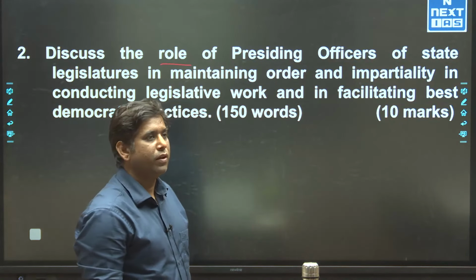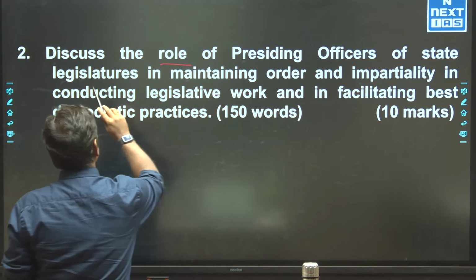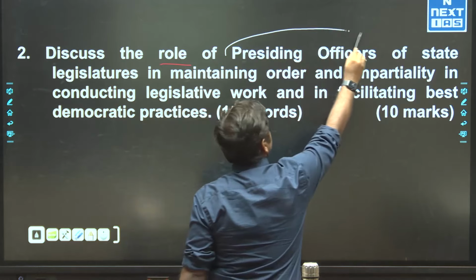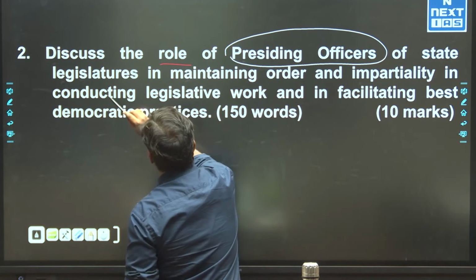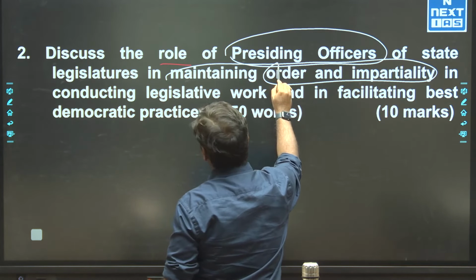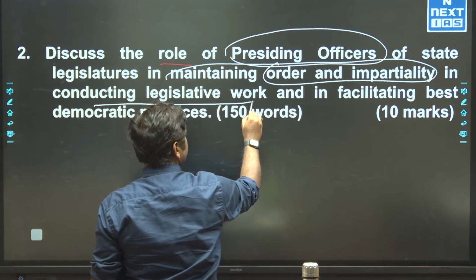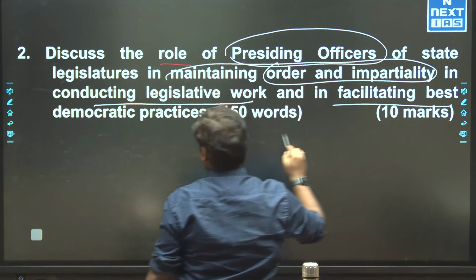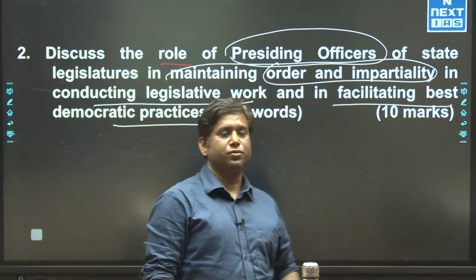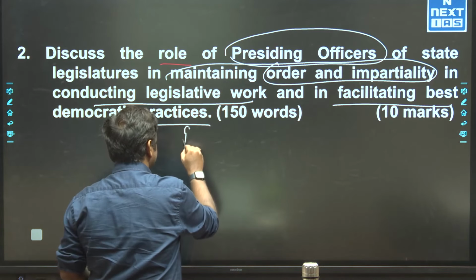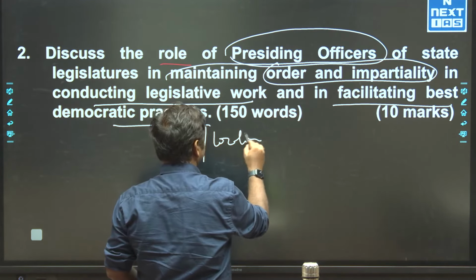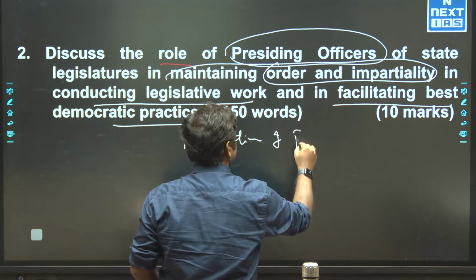After discussing question number 1, let's discuss question number 2. In this question: discuss the role of the presiding officer of the state legislature in maintaining order and impartiality, in conducting legislative work, and in facilitating best democratic practices. This is a very simple and fundamental question. One should know first the role and location of these presiding officers.